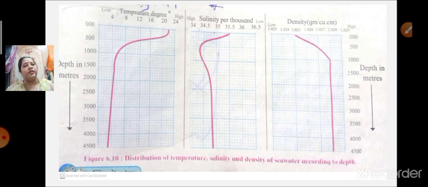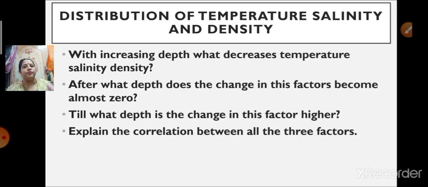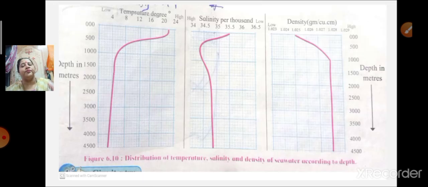Okay children, let's see the questions. Now here are the questions. With increasing depth, what decreases? Temperature decreases, salinity decreases, or density is decreasing? What is decreasing? You can see in this graph over here. Yes, correct. The temperature is decreasing. With increasing depth, temperature is decreasing.